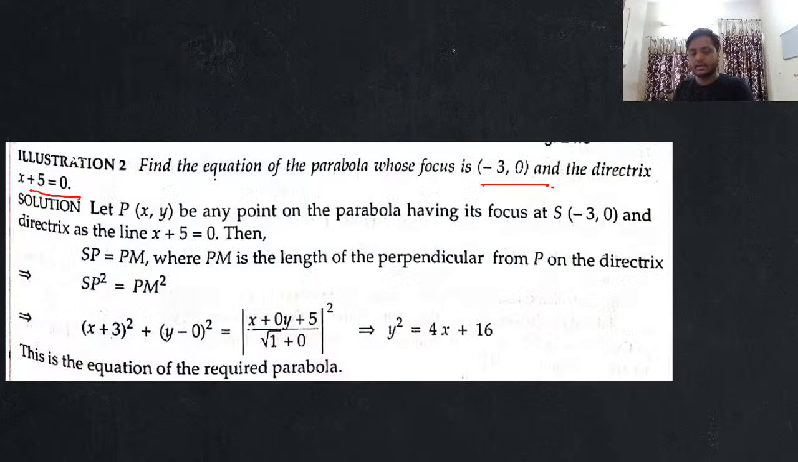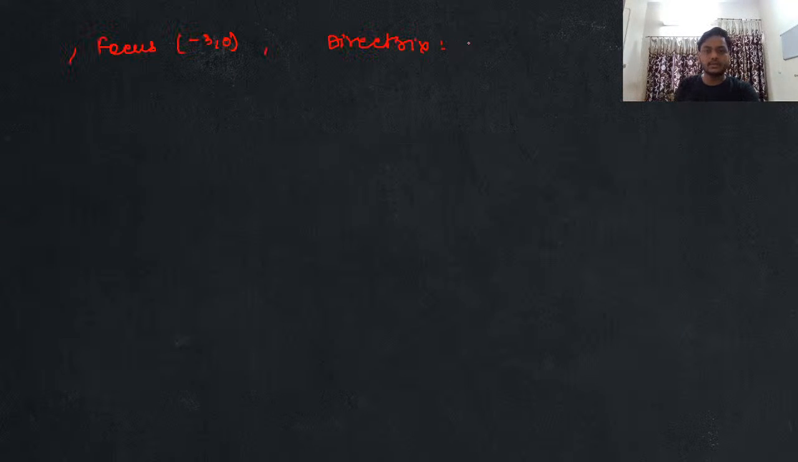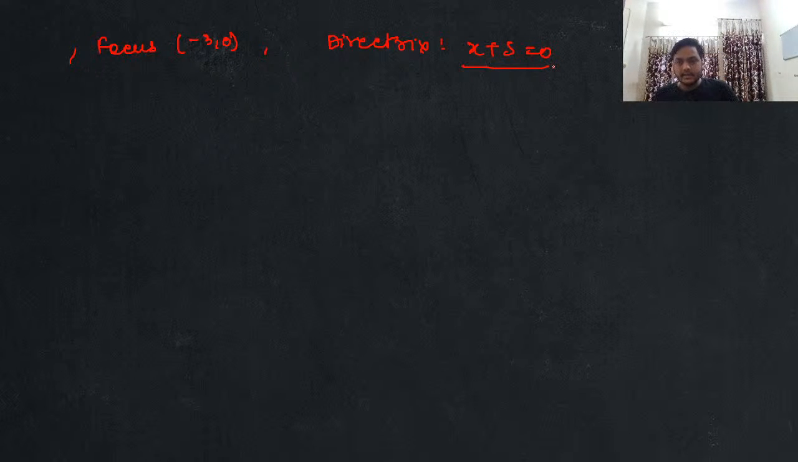Equation of directrix has been given to you as x plus 5 equal to 0. This is your equation of directrix. Clear? Okay, same approach again. This is your directrix, this is the point P, x comma y. Okay, cool. And then this is your focus S, minus 3 comma 0.